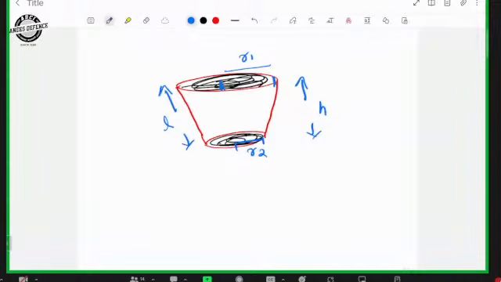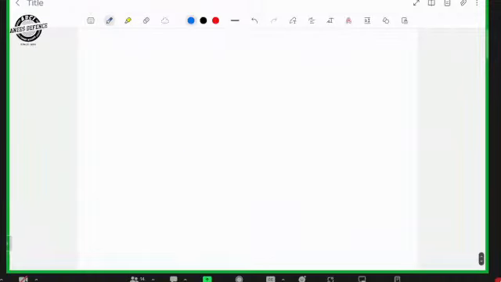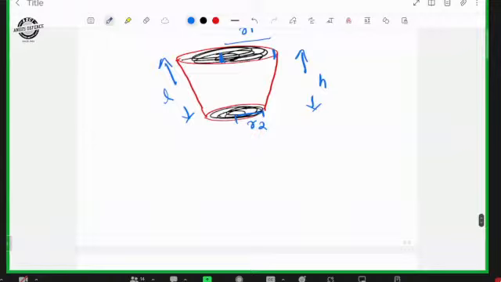So R1, R2 are the radii, top portion is R1 and bottom portion is R2, and height of the frustum is h and slant height is l. Then another important formula you have to understand. So if you take this as a frustum.